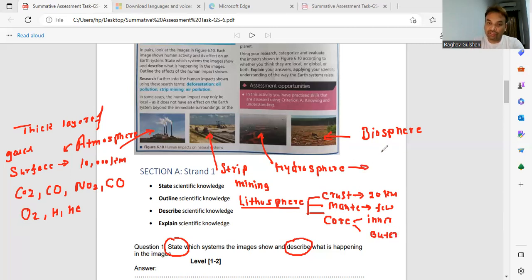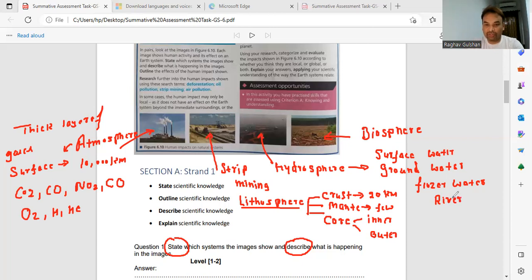Hydrosphere, that contains the surface water, right? Surface water and the ground water, all frozen water on the glacier, right? And even the water in my home and your home, that is also part of hydrosphere. The water in the river also, right?